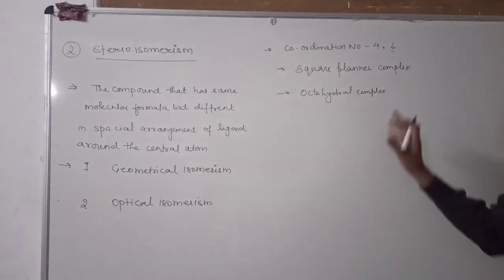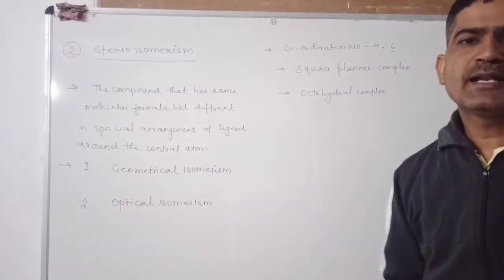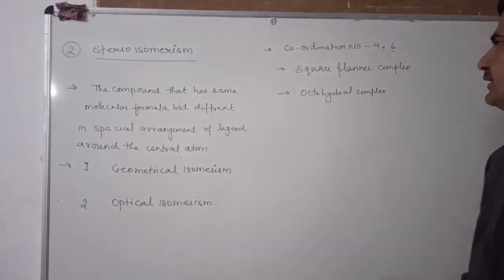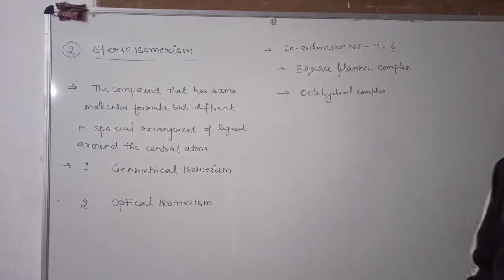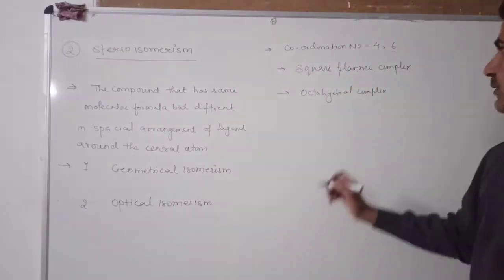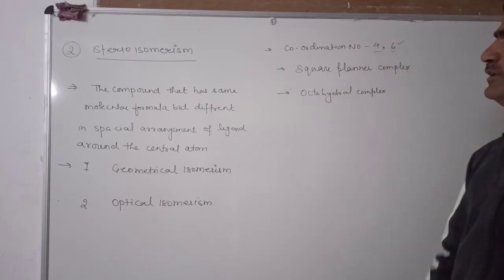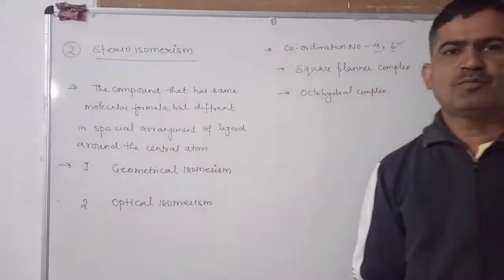These two types of geometries show geometrical isomerism, that is, square planar complex and octahedral complex. Square planar complex is shown by compounds that have coordination number 4 and that has 6 is known as the octahedral complex.